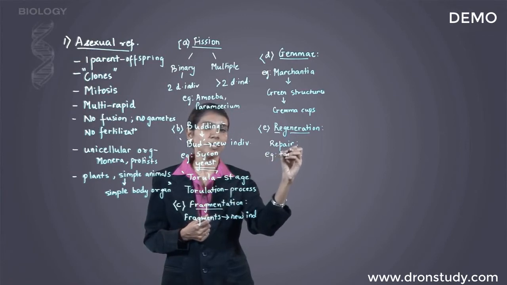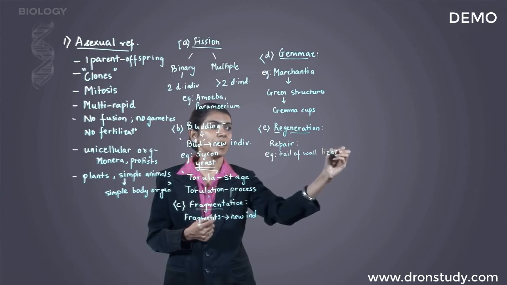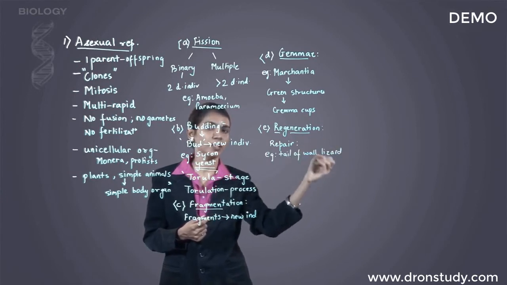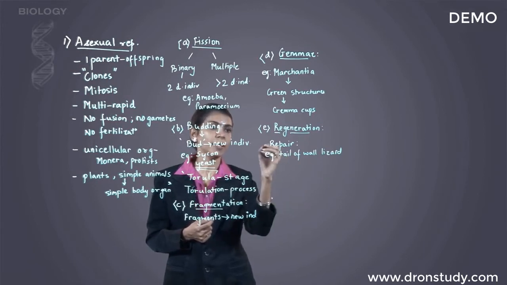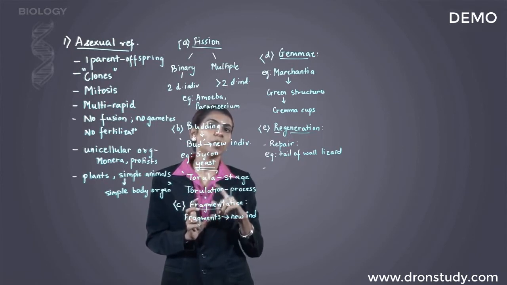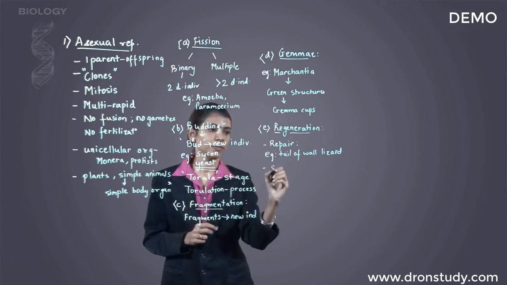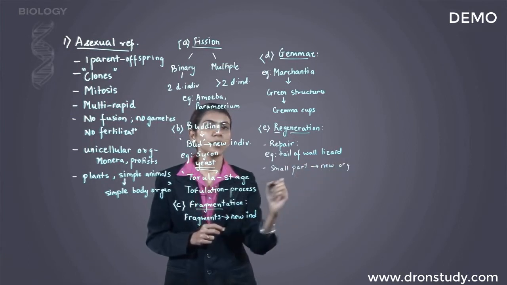the tail of the wall lizard. We have seen that if because of injury the tail of the lizard gets separated from its body, it regenerates itself. Secondly, the regeneration can also occur from a small part of the organism and develop into a complete organism. That means even if a small part of the organism is available, it will grow and develop into an entire new organism. So a small part forms the new organism. For example, this occurs in Hydra.